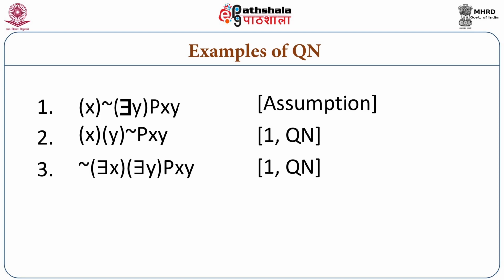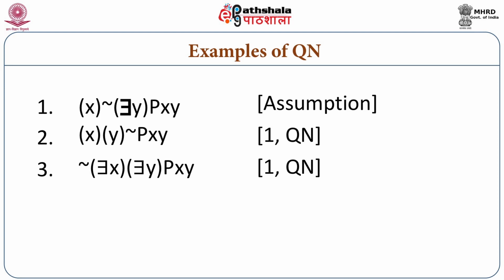What we are doing here is replacing logically equivalent expressions. Let us look at steps number 1 and 2 as shown on the board. The second part, not exists y, has been replaced by for all y, negation. So that means existential quantification has been replaced by universal quantification, and the position of negation has changed.